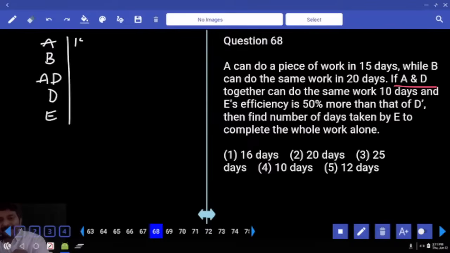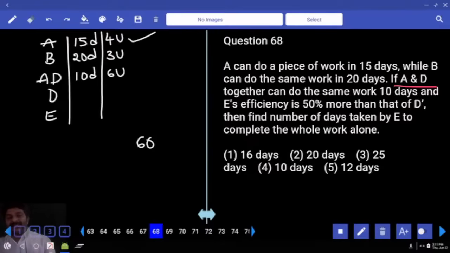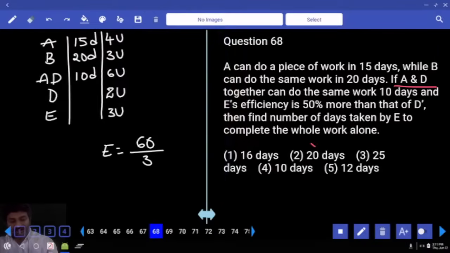A can complete the work in 15 days, B in 20 days, AD in 10 days. LCM is equal to 60. A alone does 4 units, B alone does 3 units, AD does 6 units. 6 units is done by A along with D. Work done by D, 2 units. E does 50% more than D, which is equal to 3 units. Question is about only E to complete the total work. 60 by 3, 20 days answer.